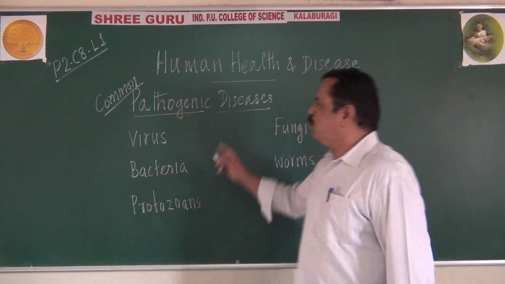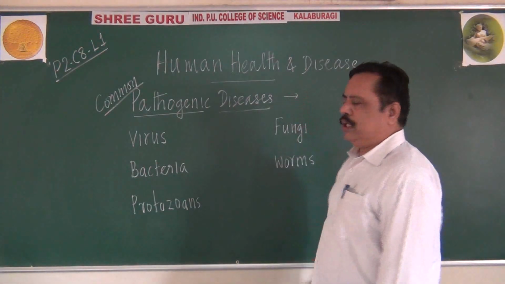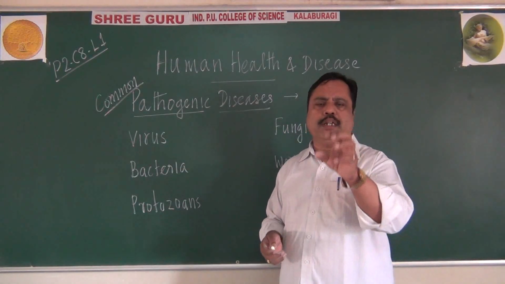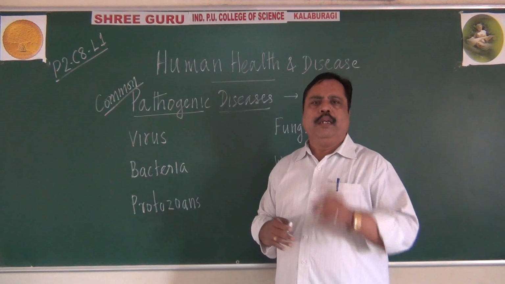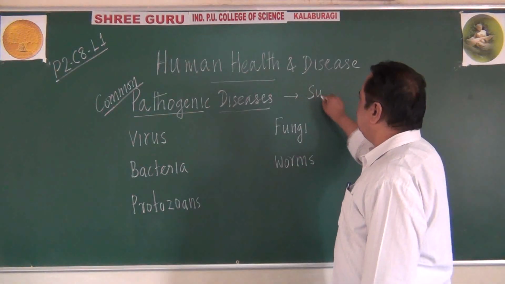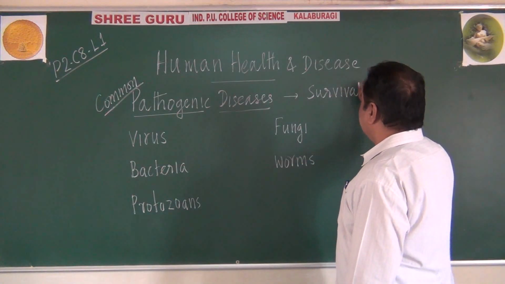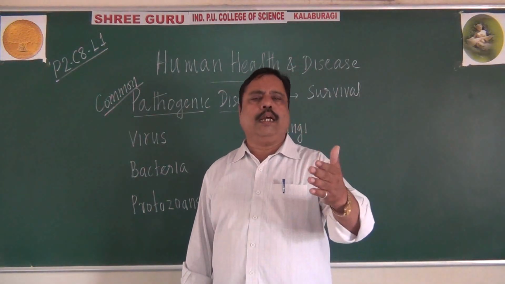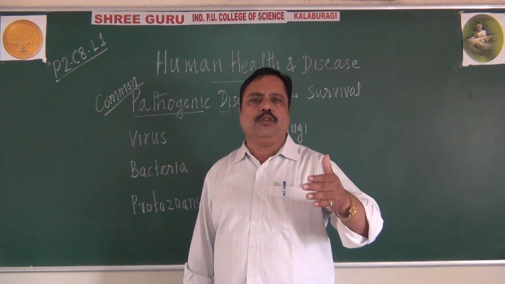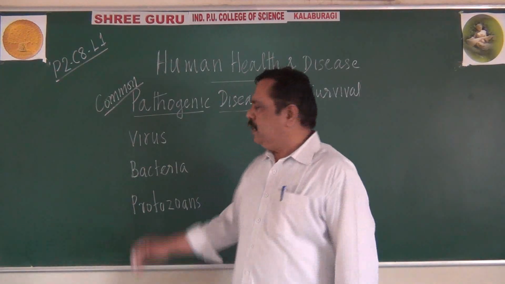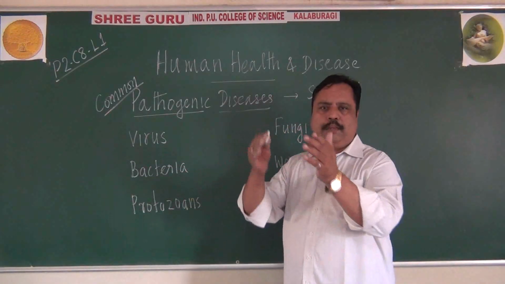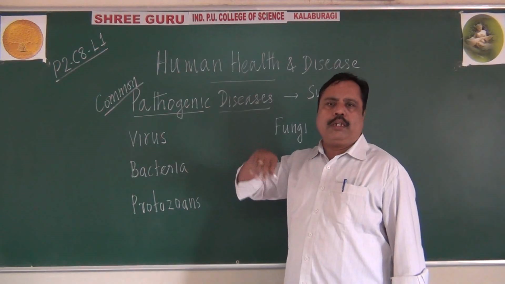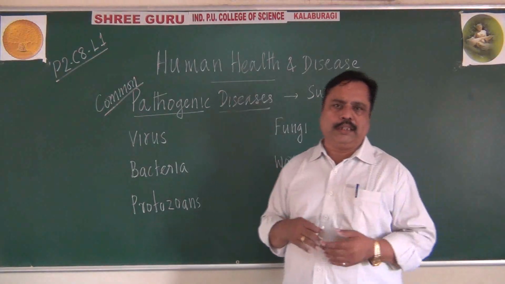Remember one point, why should a pathogen affect the human body? That's the main question. Why should a bacteria or a fungus live in the human body? It is for their survival, we can say. They need an environment, a habitat for their survival. That habitat is chosen as the human body. They get a proper environment, proper habitat in the human body. That's why they are able to affect the human health and cause diseases.